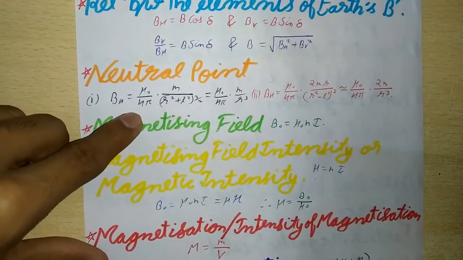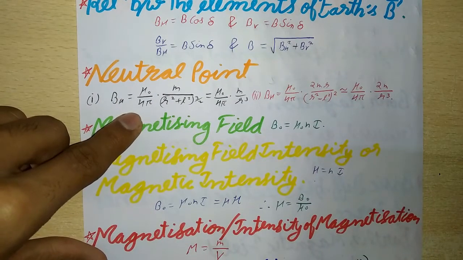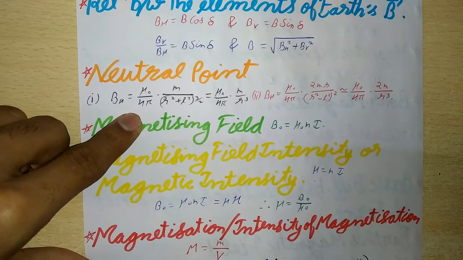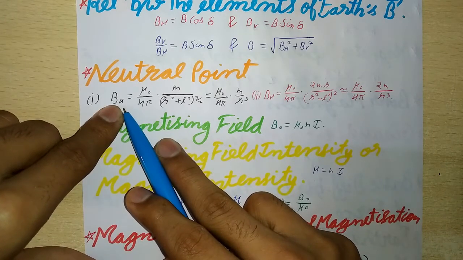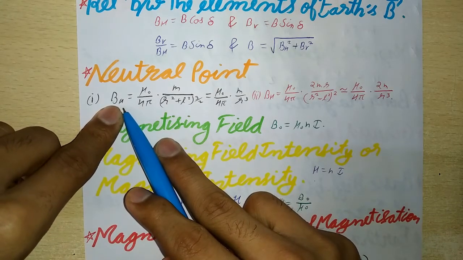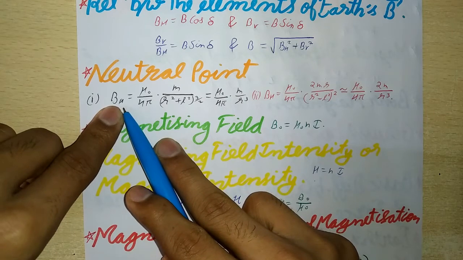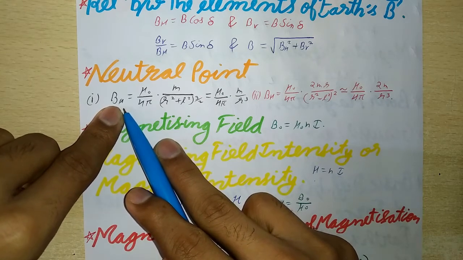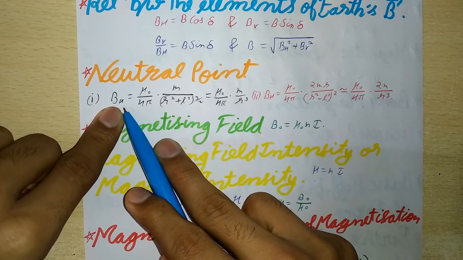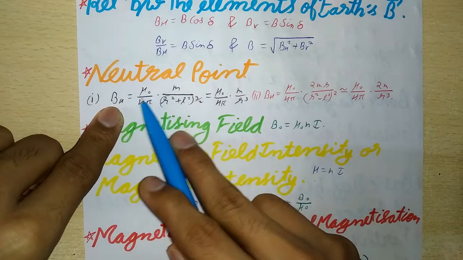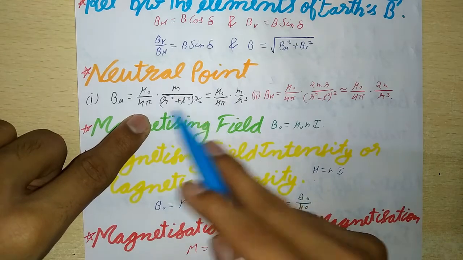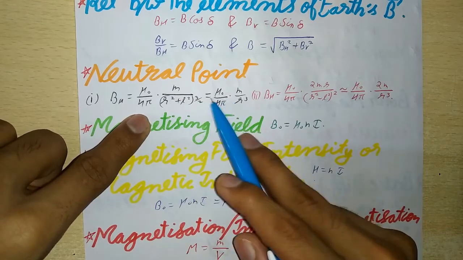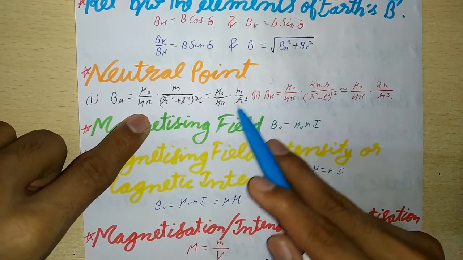Next is neutral point. It is the point where the magnetic field of a bar magnet is completely cancelled by the horizontal component of Earth's magnetic field. First, for a magnet placed with its north pole pointing geographic north, the neutral point lies on the equatorial line. So at each neutral point, BH will be equal to mu naught upon 4 pi into m upon (r square plus l square) to the power 3 by 2, which is approximately equal to mu naught upon 4 pi into m upon r cube.